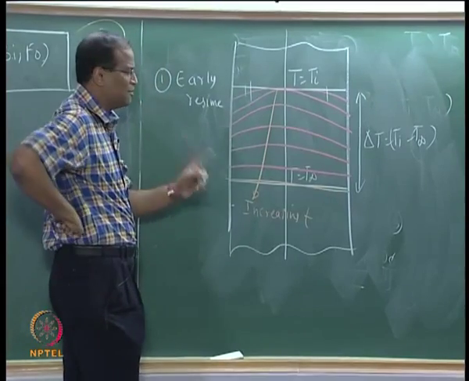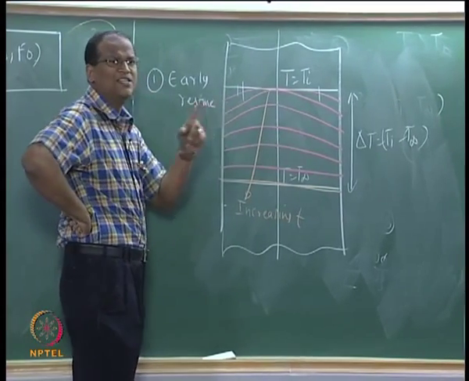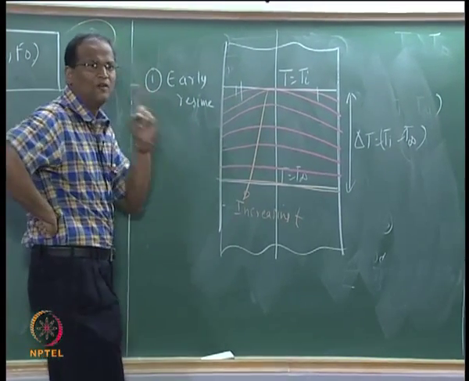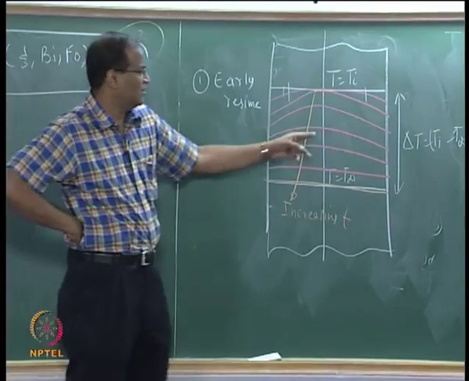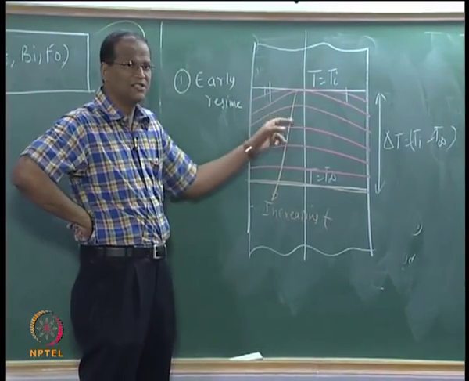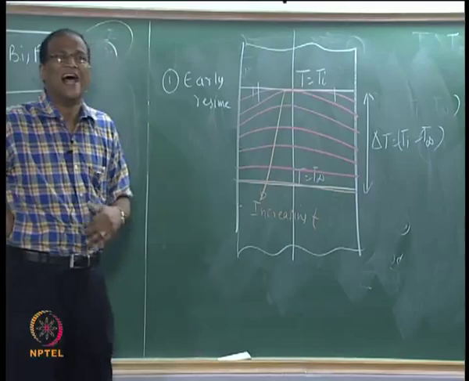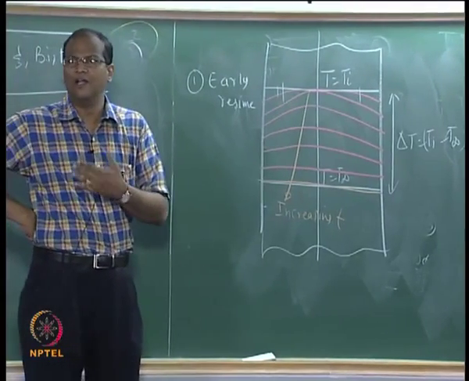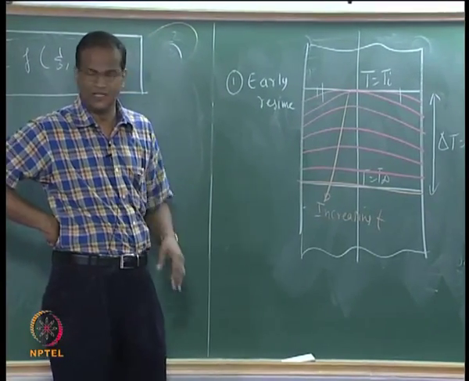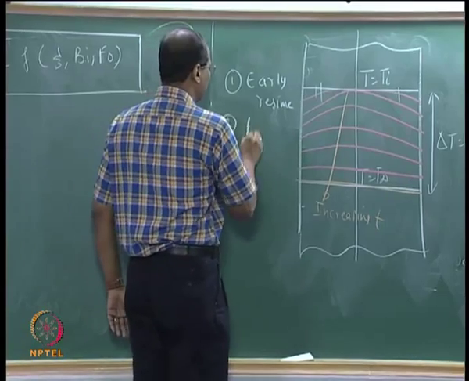There is a middle regime in which at all points in the domain the effect of the disturbance at the wall is felt, that is this temperature is coming down, this temperature is coming down, of course the temperatures are coming down at different rates depending upon the governing equation, what the equation tells you, right, that is called the middle regime.